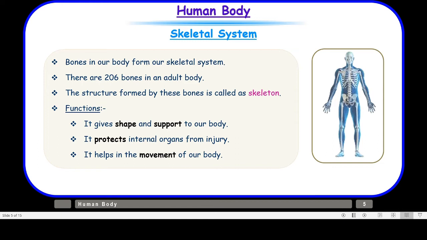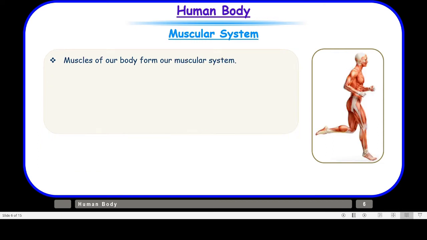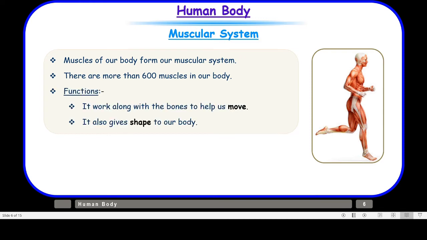So let us take up the muscular system now. As the name suggests, it is made up of muscles, right? So muscles of our body form our muscular system. There are more than 600 muscles in our body. And if we talk about the functions of the muscular system, it works along with the bones to help us move, and it also gives shape to our body.